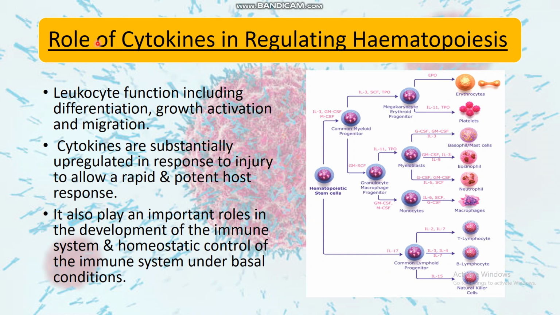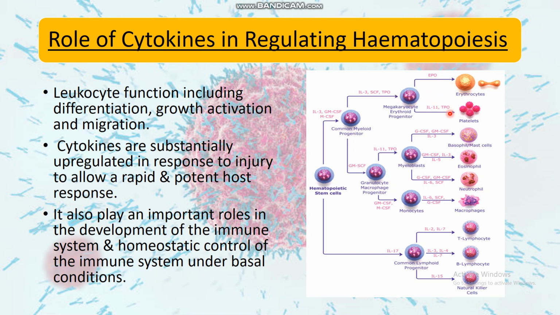Next we have the role of cytokines in regulating hematopoiesis. Here the hematopoietic stem cell, from which every single cell of the body arises, produces different types of cytokines like interleukin 3, GM-CSF, MCSF and interleukin 17 to produce the common myeloid progenitor and common lymphoid progenitor, which in turn give rise to different types of cells of the body.